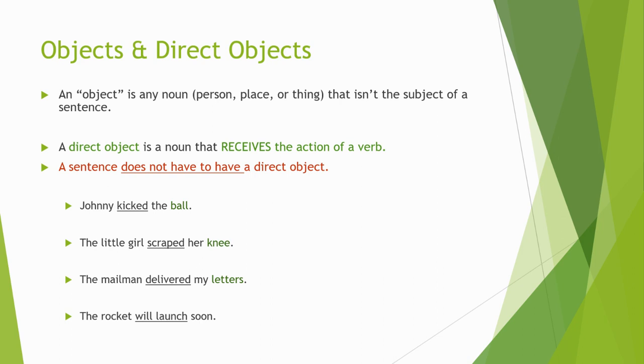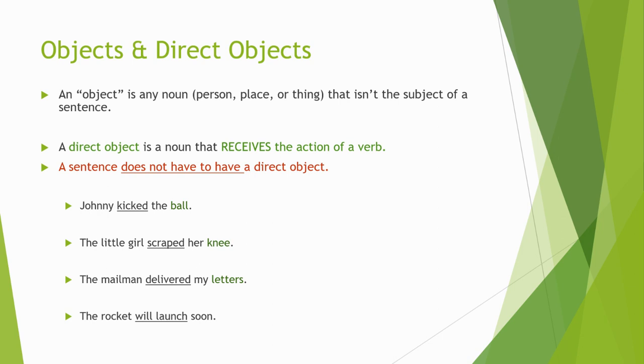Now what we're going to talk about specifically today is something called a direct object. A direct object is a noun that receives the action of the verb. It doesn't do the verb, it receives the action of the verb.